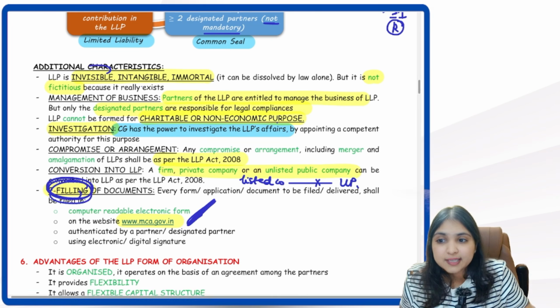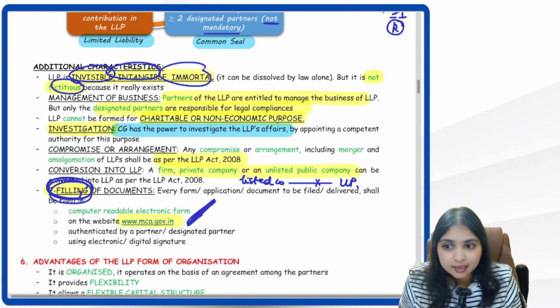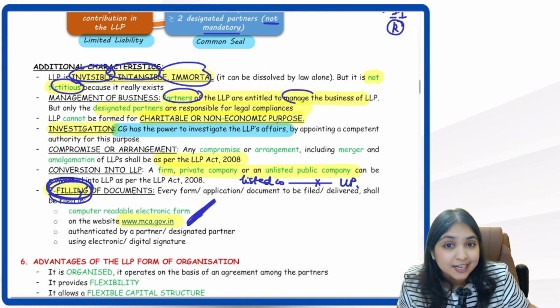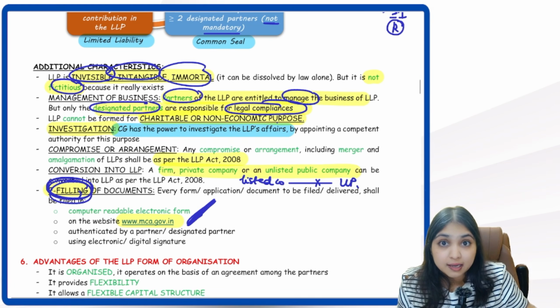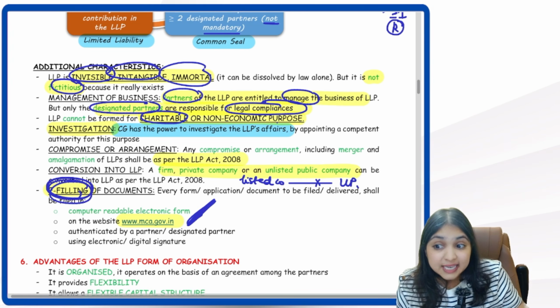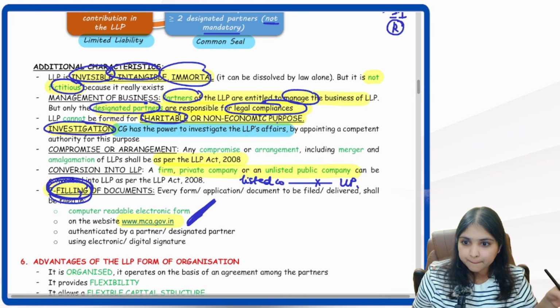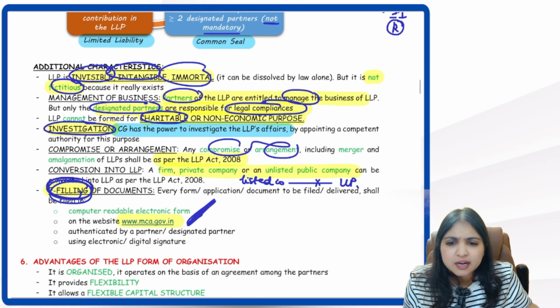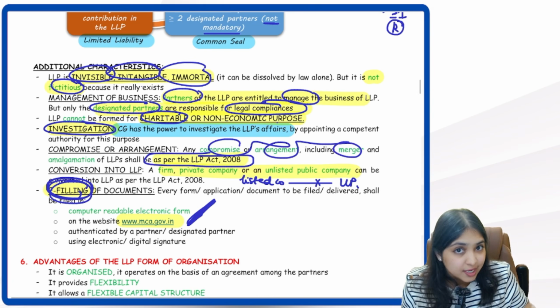Alright guys, so it is invisible, intangible, immortal, but it is not a fictitious entity, it's a real entity. The partners manage the LLP, but designated partners are the ones who are responsible for legal compliance. Then an LLP cannot be formed for a charitable objective. The central government has the power to investigate LLP's affairs just like companies' affairs. Then compromise, arrangement, merger, demerger, everything has to follow the process given in the LLP Act.